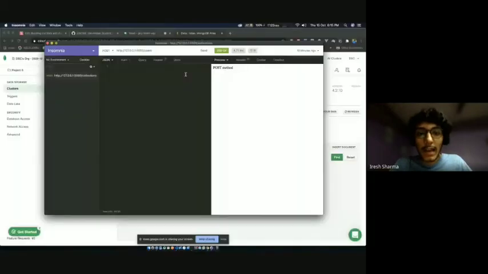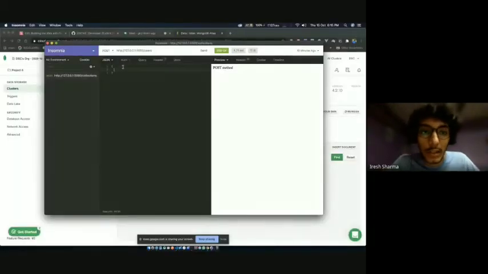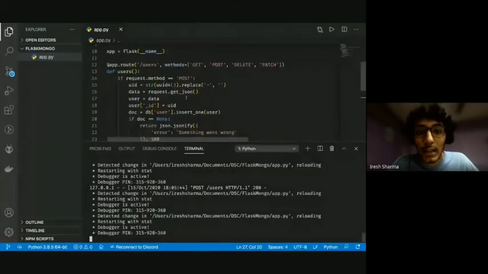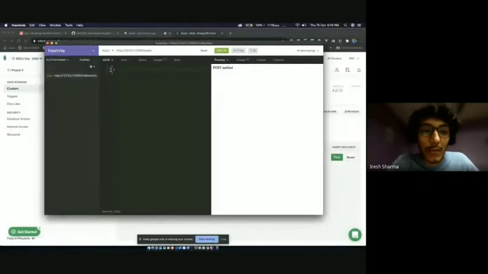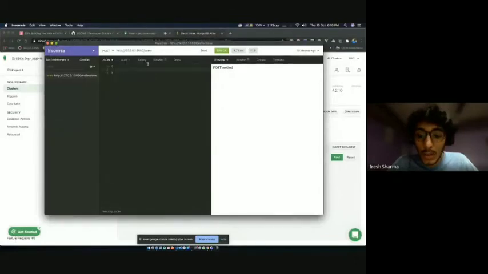Let's go ahead and make a POST request. What I'm going to do is send a JSON here. As I said, we're going to get a JSON in the backend, so I have to send a JSON here using the Insomnia app. What I'm going to send is name, that's going to be Irish, my name, because I love myself. And age, it's going to be 10. Actually, no, I'm 20. Let's just send a name and age.